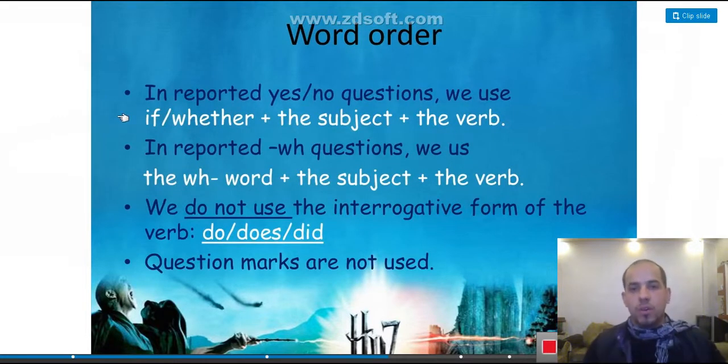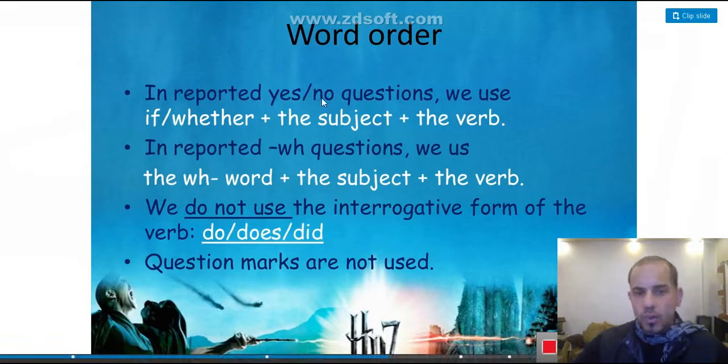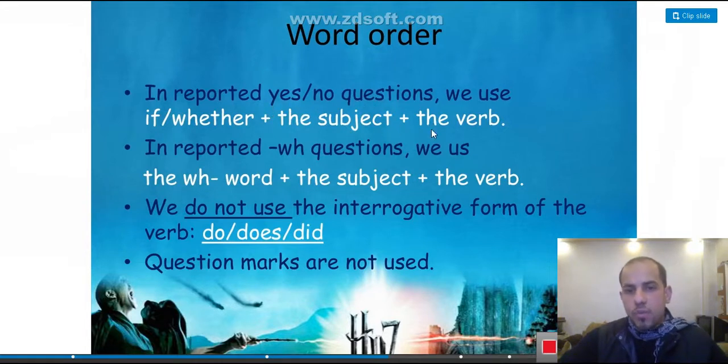Let's study the word order, okay? In reporting yes or no questions, this is the form. We start with if or whether, then we write the subject, and you have to be careful because in some cases the subject will have a different form. Then we report the verb. Now when we report the WH questions, we use the WH word, then the subject, then the verb, okay? And you notice that we don't use the interrogative form of the verb do, does or did.